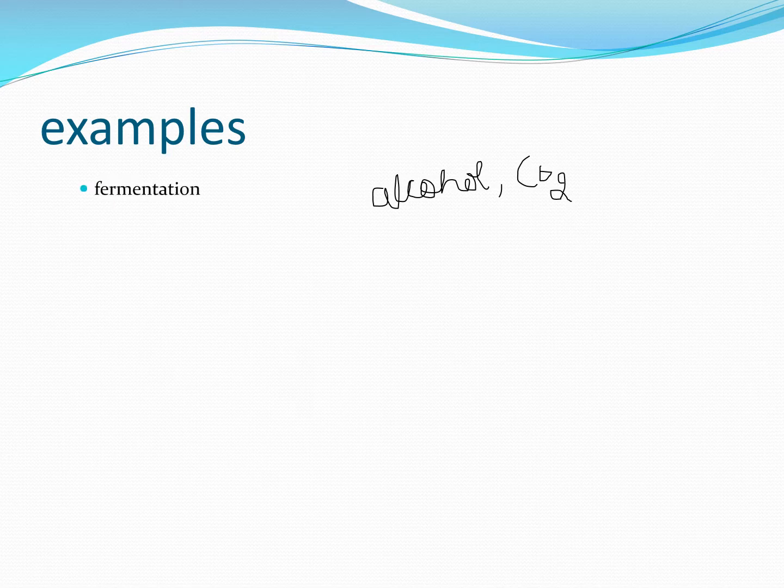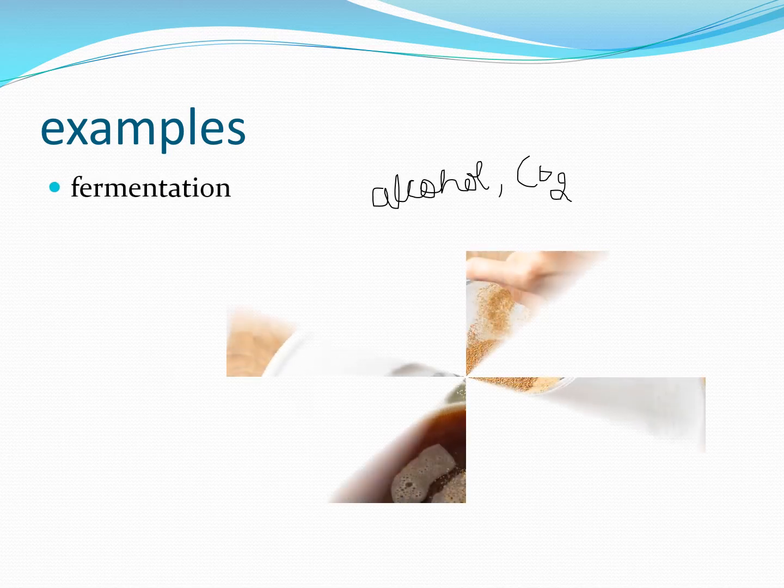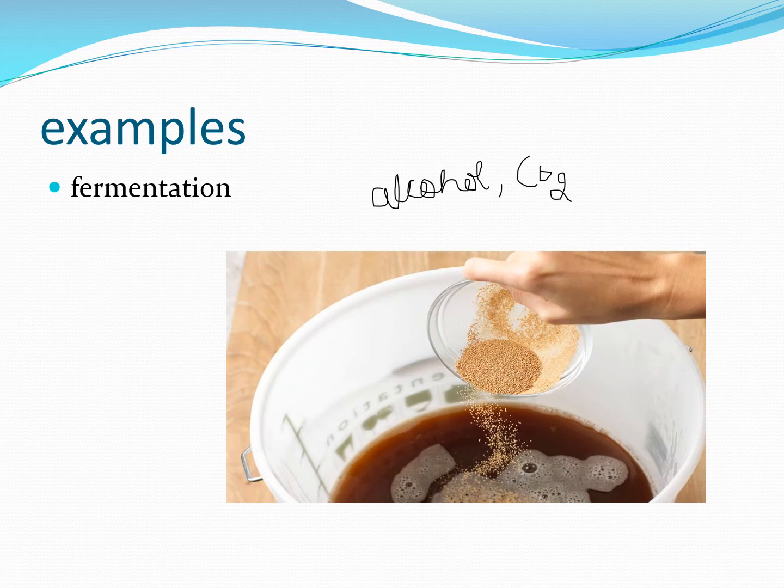The next example of chemical change is fermentation. So what is fermentation? Fermentation is a process in which sugar solution changes into alcohol in the presence of an enzyme, releasing carbon dioxide gas. So here two new products are formed. One is alcohol and the second one is carbon dioxide. So two new products are formed. That's why it shows a chemical change and it cannot be reversed by reversing the condition.